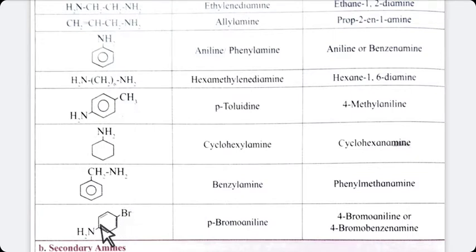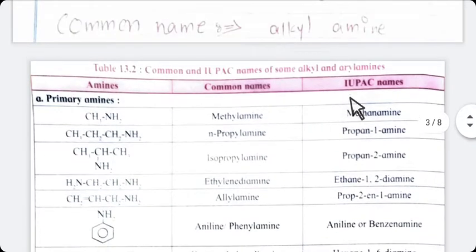Here we are giving the priority first to NH2. That's why we are giving the name aniline, means aromatic ring contains NH2, aniline, and bromine Br is present at para position. See here, NH2 is here, it is ortho, it is meta, it is para, means bromine is on the para position. So the name of this compound is para-bromoaniline. Bromine is at para position, and aromatic ring contains NH2, means aniline. So these are nothing but the common names of primary amines.